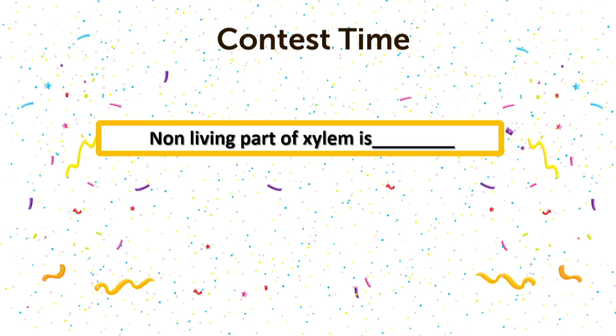I need answers. Ten, 9, 8, 7, 6, 5, 4, 3, 2, 1.